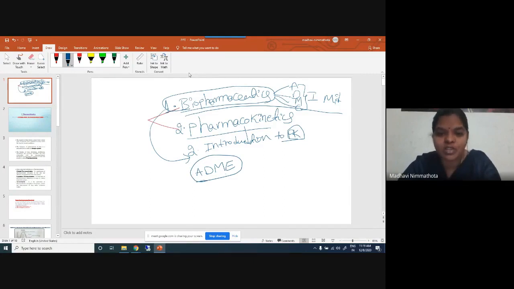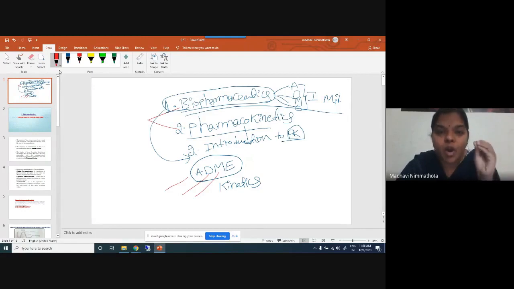In these processes, how will the kinetics of the drug be? If it is going to be absorbed, or distributed, or converted into another chemical form, that is nothing but metabolism. How will the kinetics of the drug be, how will it be shown as its Cmax, T half, AUC and so on. You have to read many pharmacokinetic parameters.